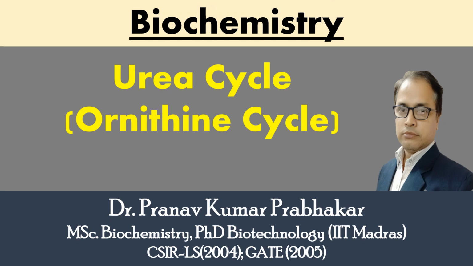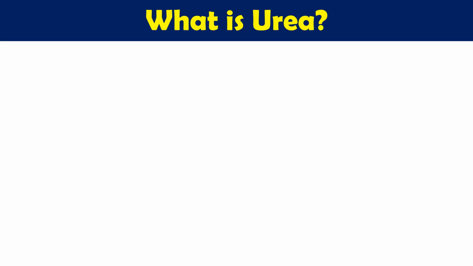P.K. Prabhakar. Today we are going to talk about the urea cycle, which is also called the ornithine cycle. So we will see how urea is synthesized, what the requirement of urea synthesis in our body is, and how it is synthesized. What are the different steps and how it is regulated. So we will see it in detail.